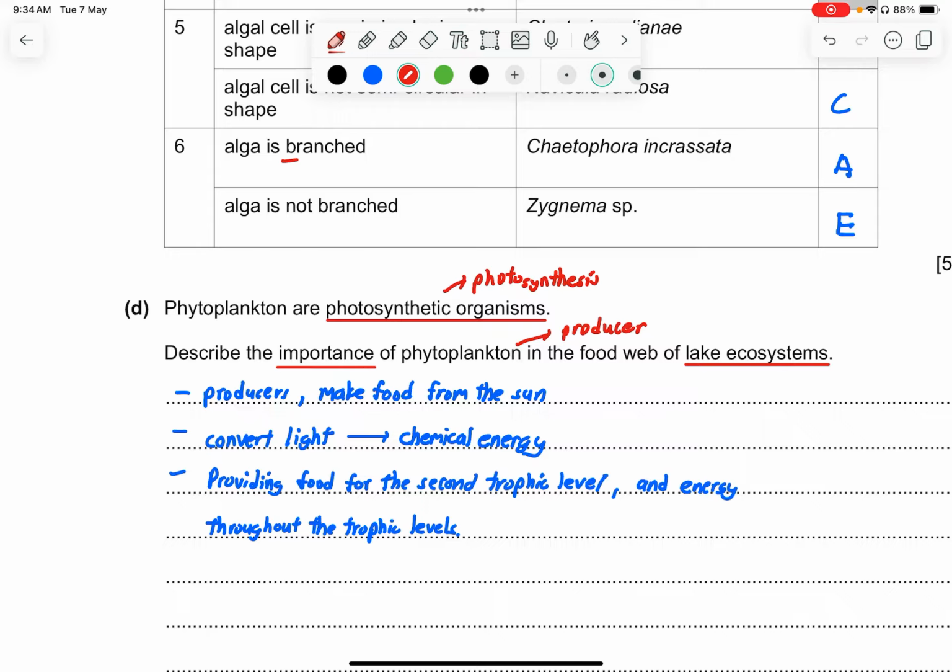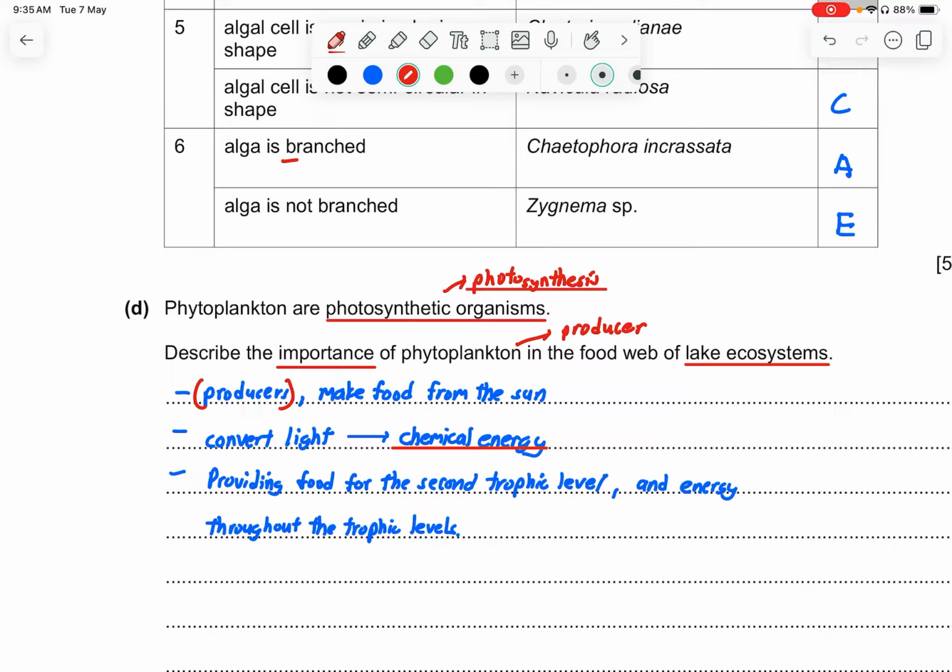So first thing, you highlight that it's a producer. The moment you highlight a producer, you link it to making food from the sun because it undergoes photosynthesis. Okay, and after they absorb the light energy, they will convert it to chemical energy. So from there, they will start to make their own food.